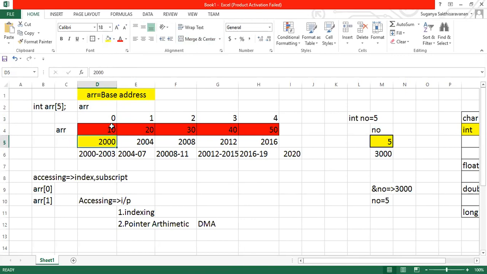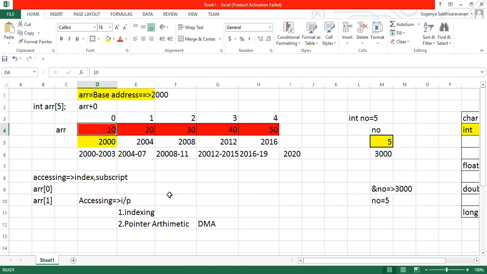You can notice that this 10 will be printed. By default, when I call ARR, it will refer only to this one. So what is the index position of this? 0, right? So ARR plus 0, if you mean ARR by default, it means 2000 only. When you call ARR, it will refer only to 2000. It will never refer to the value. When you call the array name, it refers only to the address. So keep in mind that ARR will refer only to the base address 2000. It will never refer to the value 10.